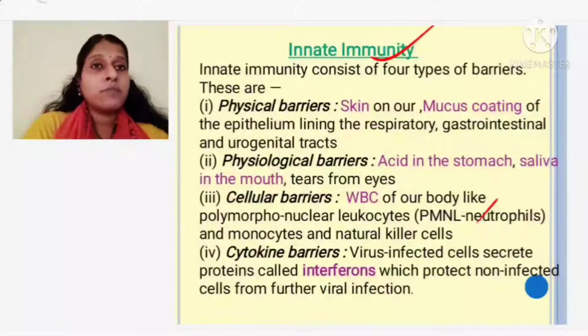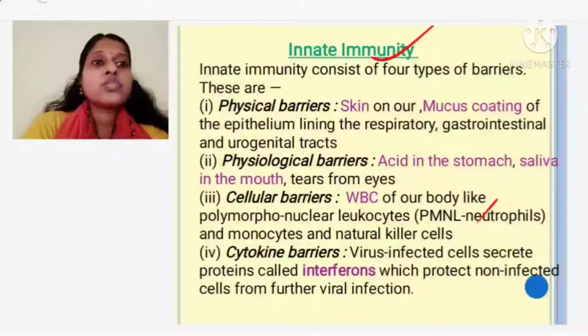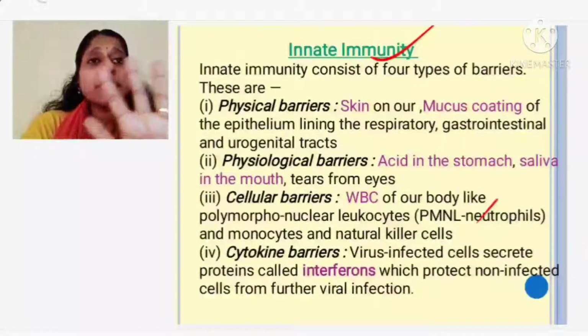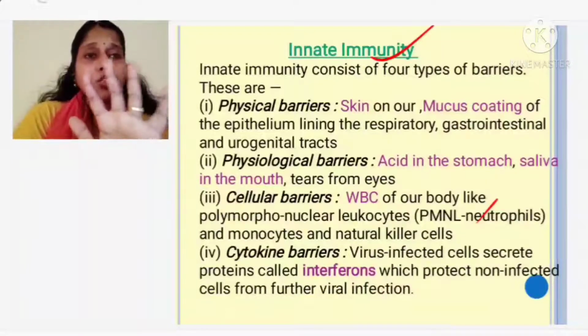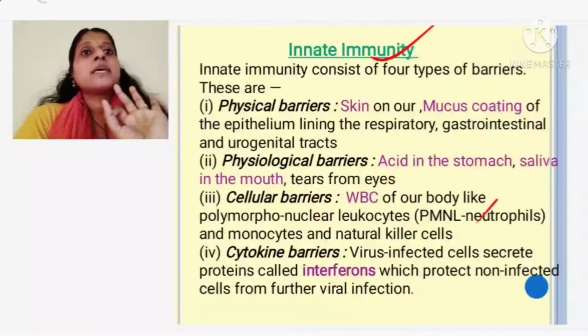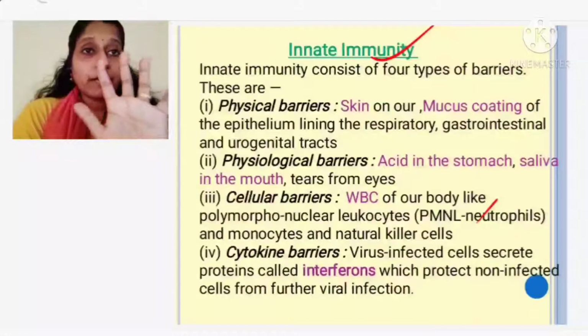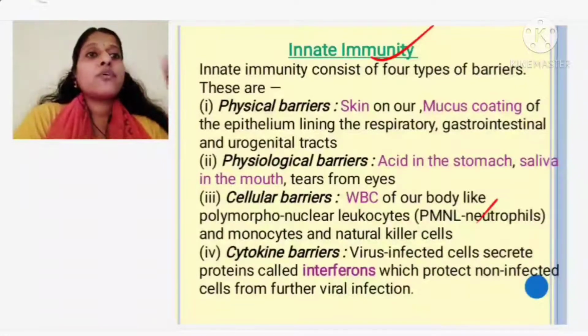Learn these names, because they used to ask them. What is it? It is neutrophils. We have learned there are 5 types of WBCs: granulocytes and agranulocytes as the broad categories, and under them lymphocytes, monocytes, neutrophils, acidophils and basophils. So you have 5, and the polymorphonuclear leukocyte is a type of neutrophil.